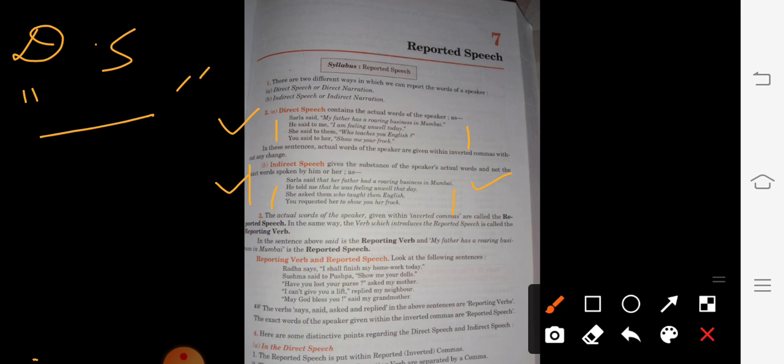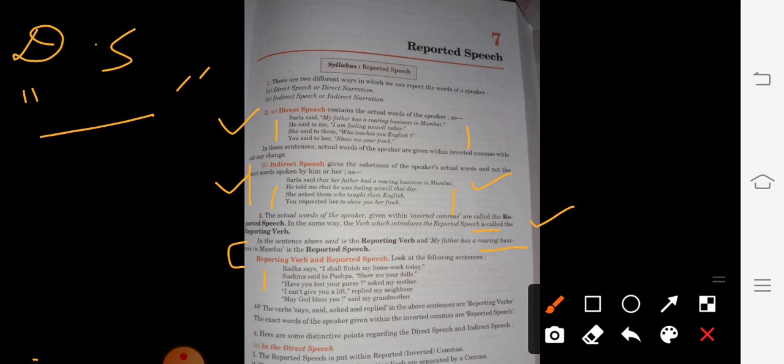The actual words of the speaker given within the inverted commas are called the reported speech, meaning direct speech. In the same way, the verb which introduces the reported speech is called the reporting verb. In the sentence above, said is the reporting verb, and my father has a roaring business in Mumbai is naturally the reported speech. Next, a few things are written over here.